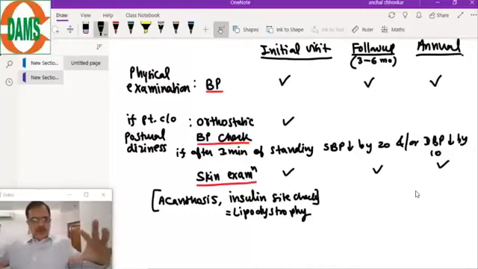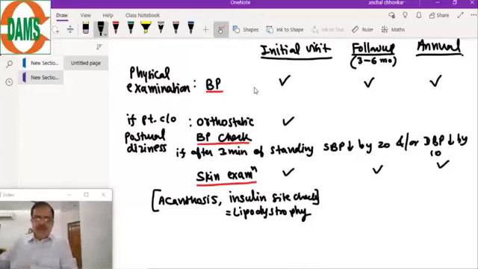So the patient will be supine and we will check the blood pressure, and then we will ask the patient to stand up, and during the standing position we will check the blood pressure again after 3 minutes, and a drop of 20 mmHg of systolic BP and 10 mmHg of the diastolic BP is indicative of postural hypotension, and that is suggestive of autonomic neuropathy. So there will be autonomic neuropathy, that is, during standing BP suddenly falls.